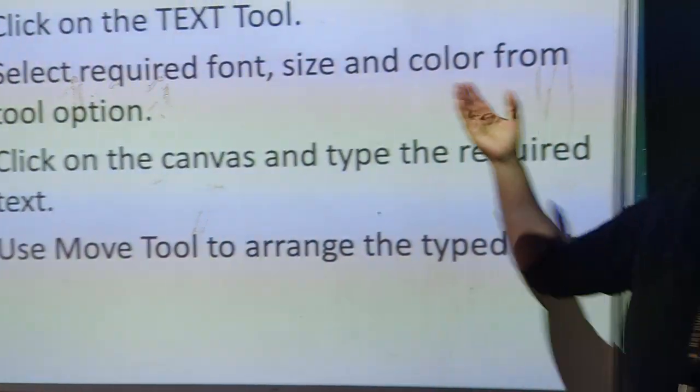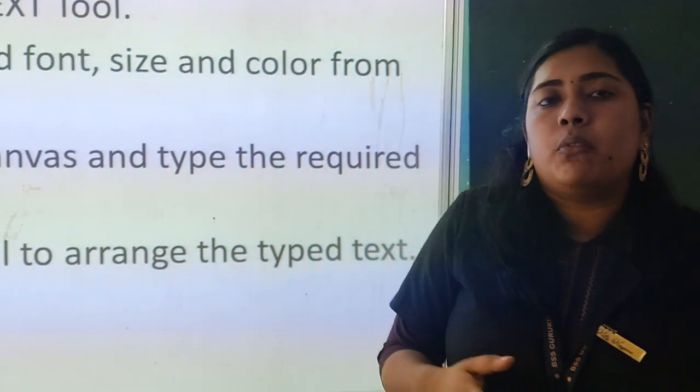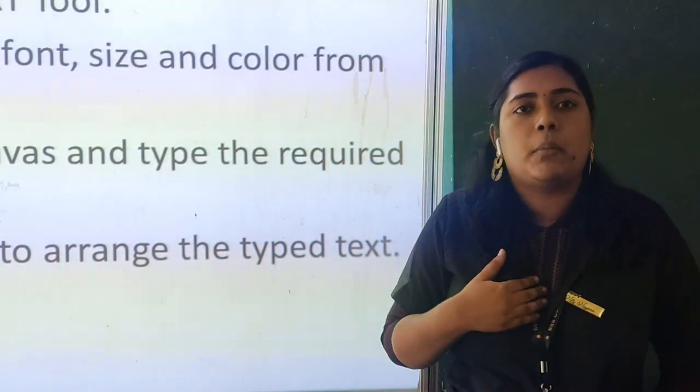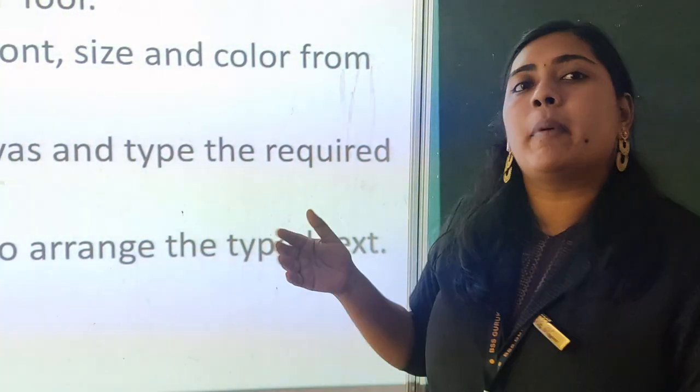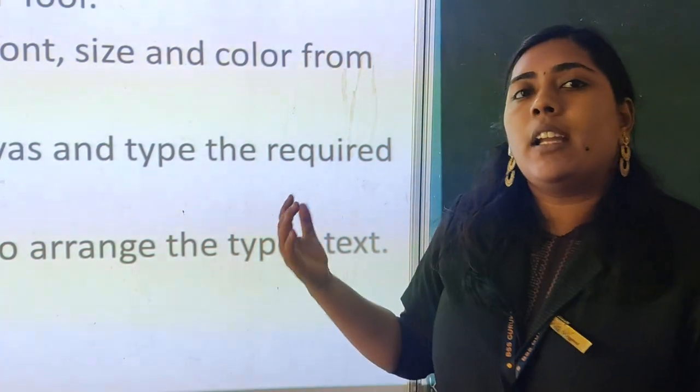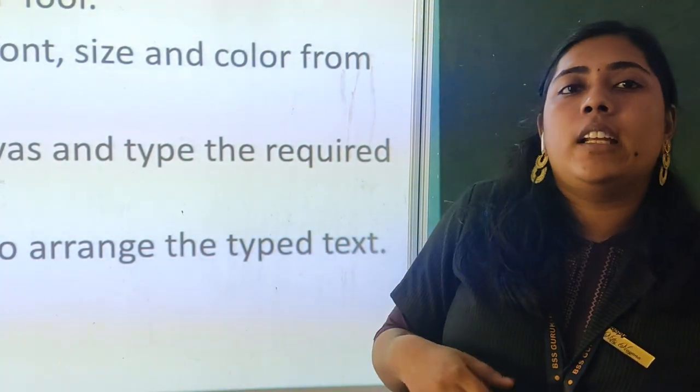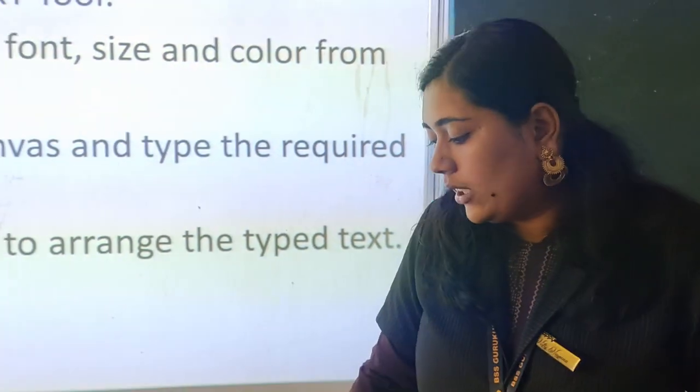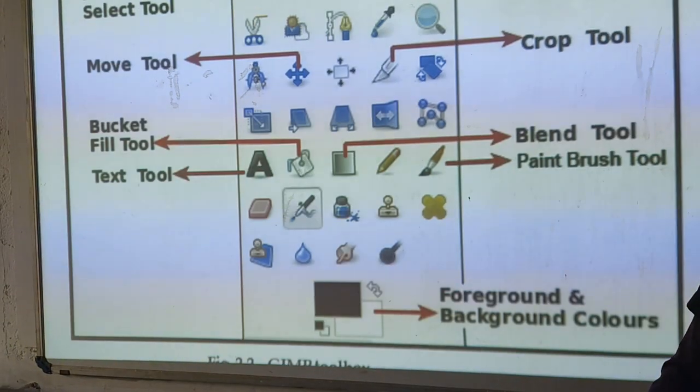After selecting these options you can go to your canvas and type the required data. If I am giving my name Naina, I can type it in the canvas and by using the move tool we can rearrange the contents we have typed. Where can we find the move tool?